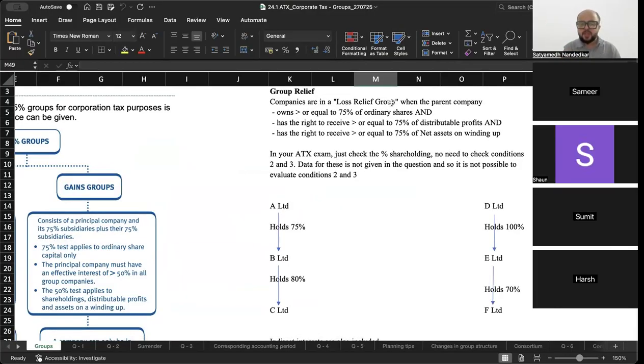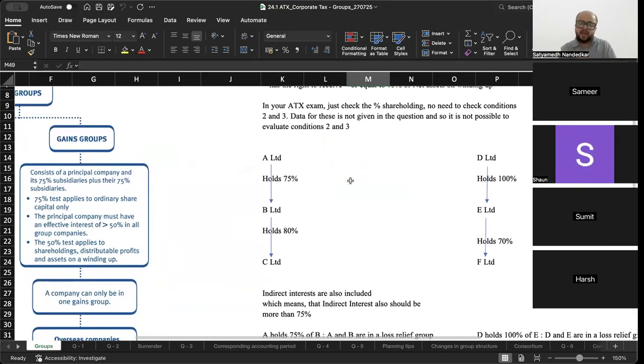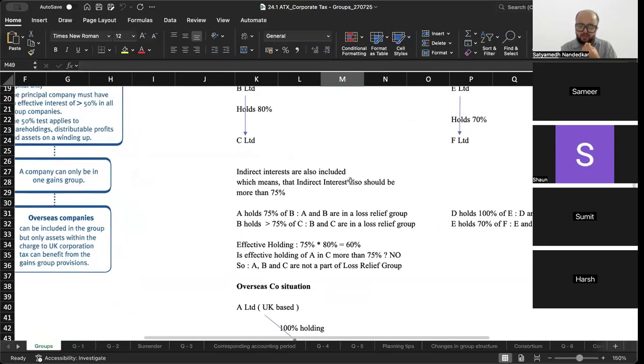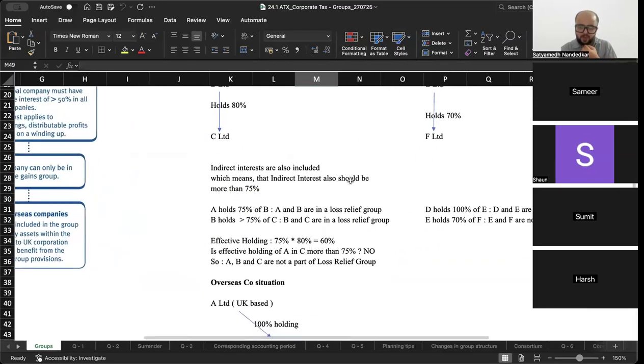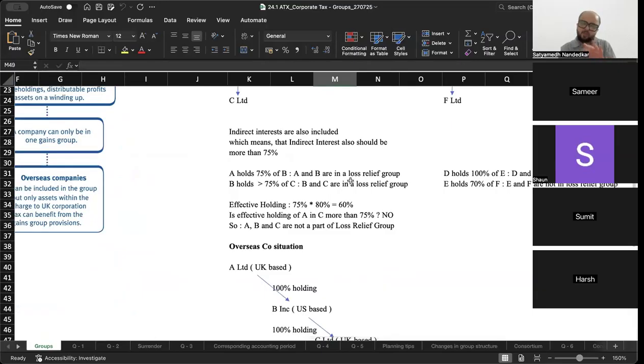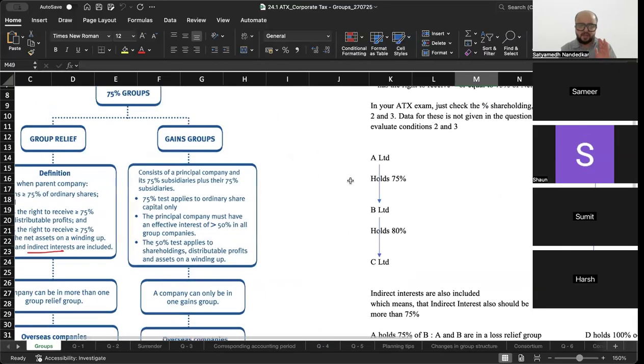So companies are in a loss relief group when the parent owns greater than or equal to 75% of the ordinary share capital or distributable profit or net assets, and the effective holding also has to be more than 75%. If the effective holding is less than 75%, then it is not considered to be a part of the loss relief group. Okay. And a company can be in more than one loss relief group at the same time.